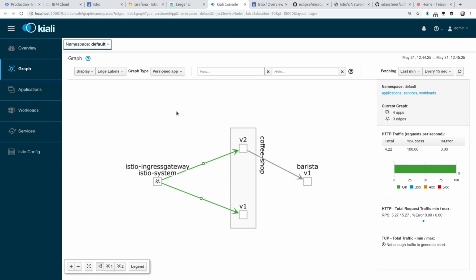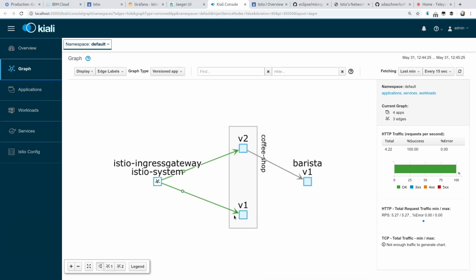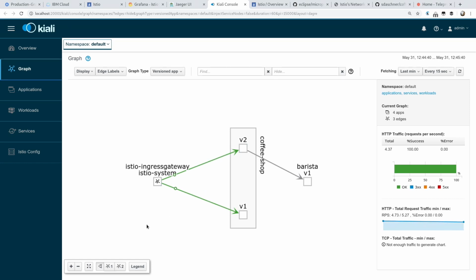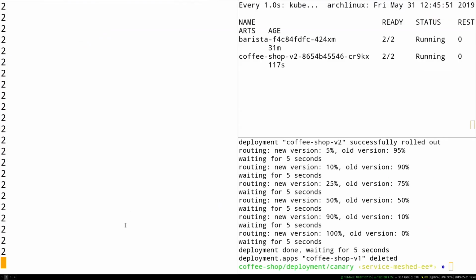In the same way, what you see here in Kiali, now it's a little bit more interesting. What we see that we now have two different versions, a subset of coffee shop, and this is actually an old version here as well, since that now doesn't even call barista at the moment. But you see that two versions are being called, and then at some point this will also change dynamically. So this is now the current picture here, since we do not create new coffee, so that will disappear soon. And we will see how that is being rolled out, and now it's being fully rolled out. We only have version 2 now.